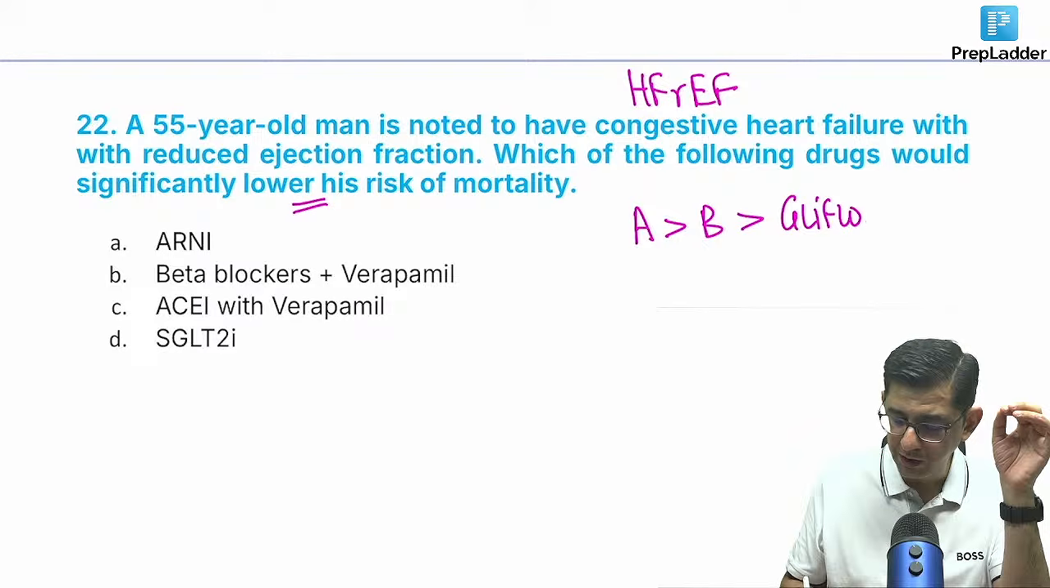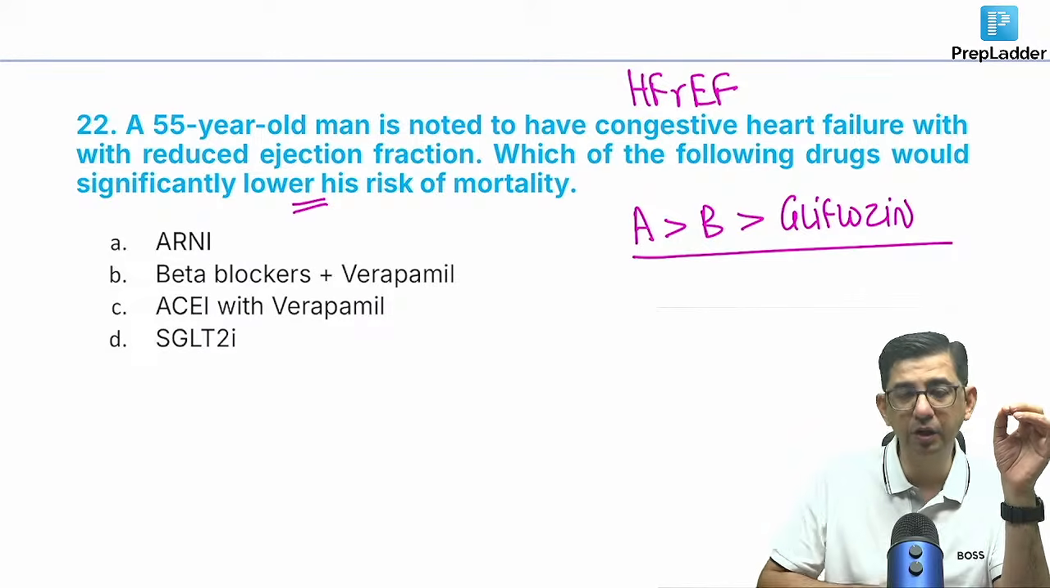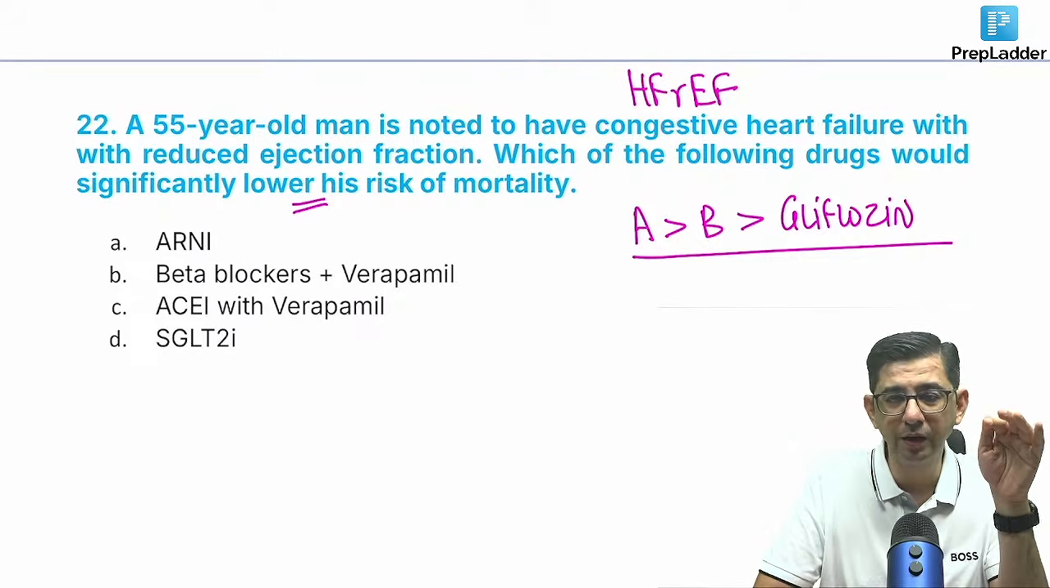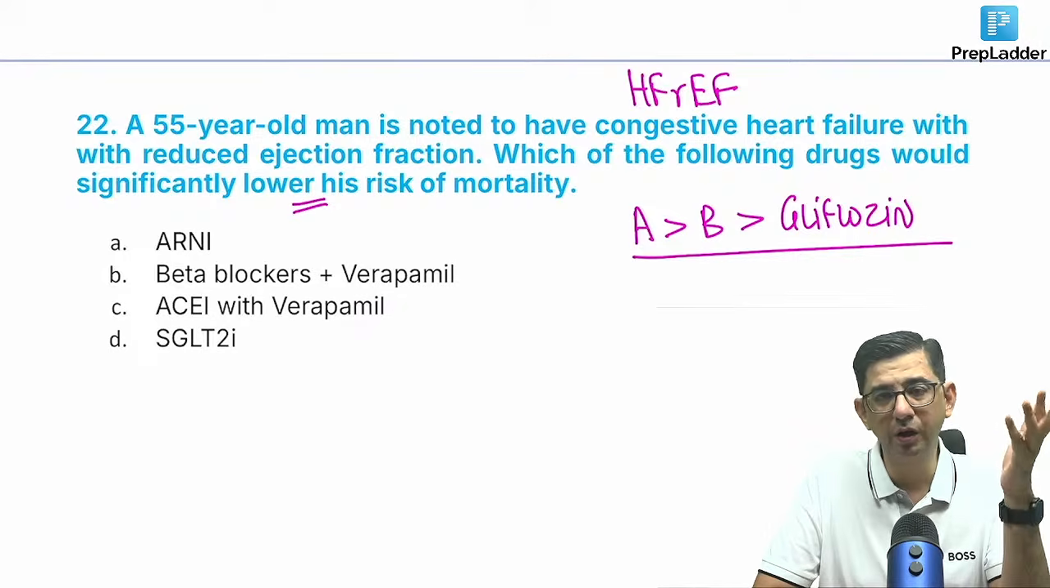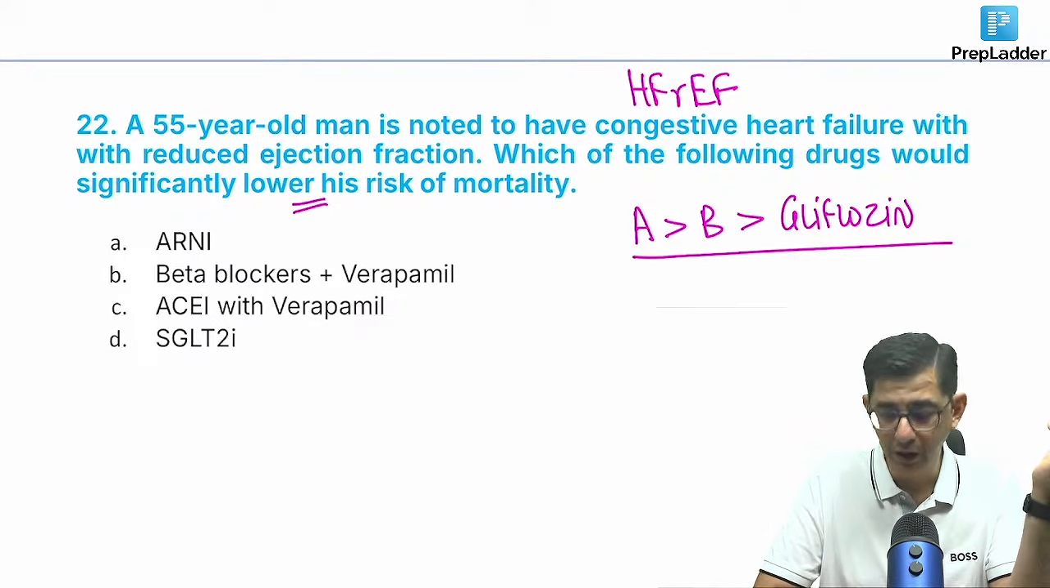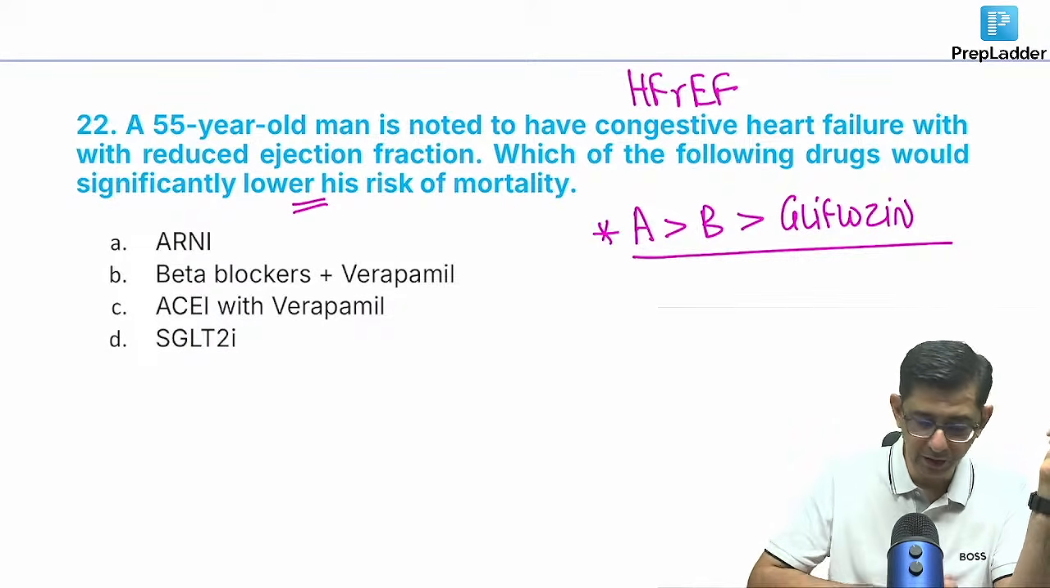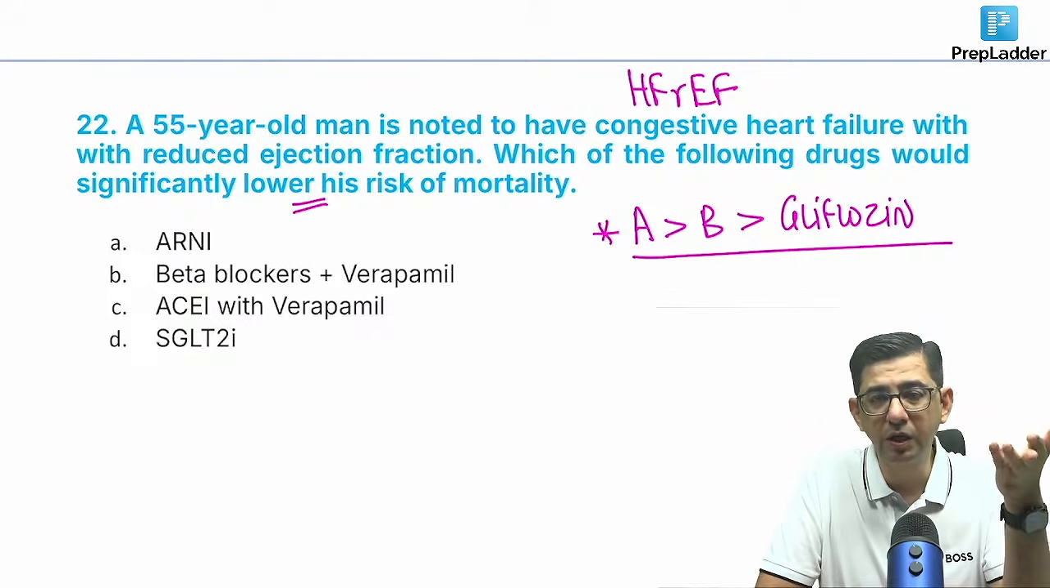So most guys are under the impression from pharmacological questions that gliflozin is the answer to all the questions. No, man, it is not the case. The only time you'll answer gliflozin as one of the important drugs is for diabetic nephropathy. I agree to that. But otherwise, for heart failure cases, it is gonna be A more than B more than C. A is ACE inhibitor, na?